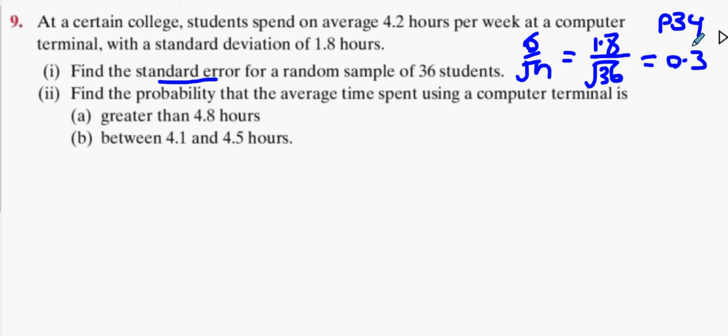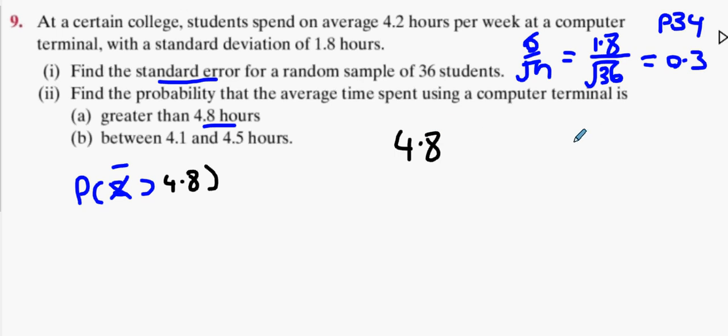Standard error is 0.3. Find the probability that the average time spent using a computer terminal is greater than 4.8. It wants me to get that a z-score is greater than, an x bar score. X bar is greater than 4.8. You cool with that? Okay. Have to turn that into a z-score. 4.8.